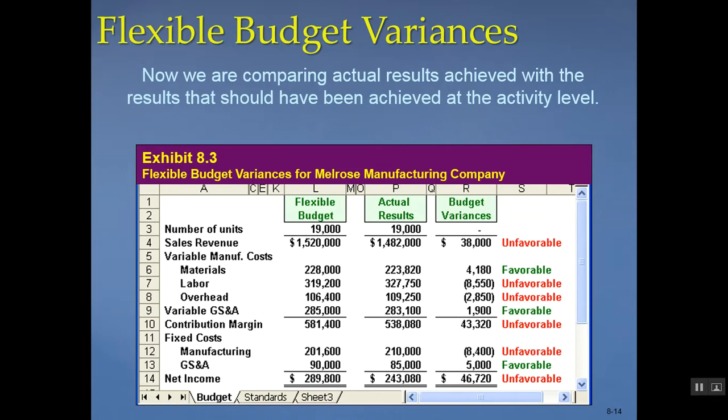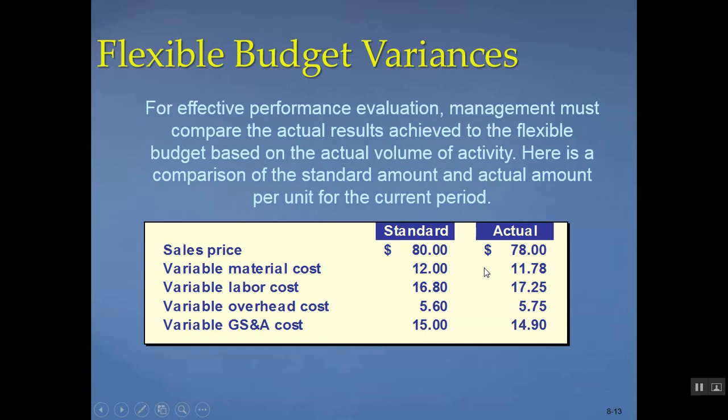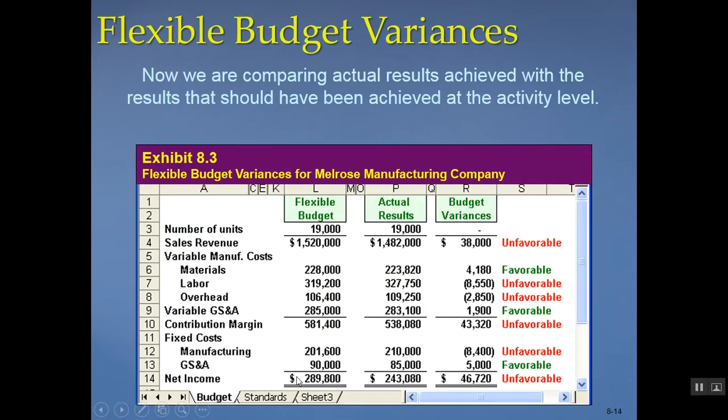So 19,000 units times our standard material cost of $12, 19,000 units times our variable labor cost standard of $16.80, and so on. Comes up with these numbers. Now we can really compare what actually happened when you sold 19,000 units versus what we thought should happen when we sold 19,000 units. And then you can see that we actually made less money than we thought because our sales price per unit was less than what we thought it would be. And then you can go through the costs as well.